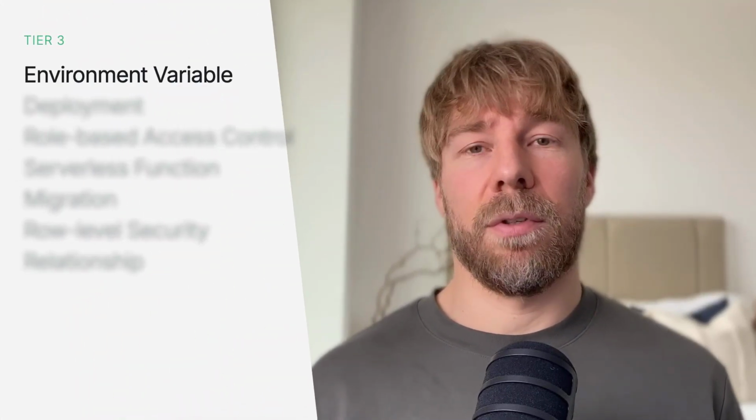Environment variable. Okay, an environment variable is a secret that your app needs to know and run, but you don't really want it baked into the code. So you want to keep it nice and secret. Your Stripe API key, for example, or a database password, your email service credentials. These types of things need to be stored in a special place so that it doesn't get exposed to the internet.